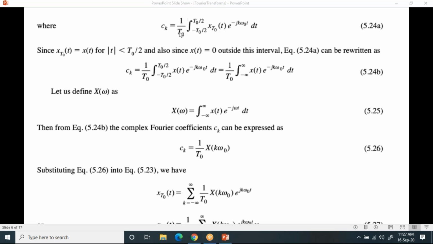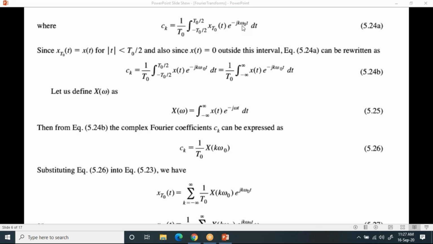Already we discussed the exponential Fourier series. The expression for the complex exponential coefficient ck is given by ck equal to 1 by t naught integral minus t naught by 2 to t naught by 2 x of t e power minus jk omega naught t dt.